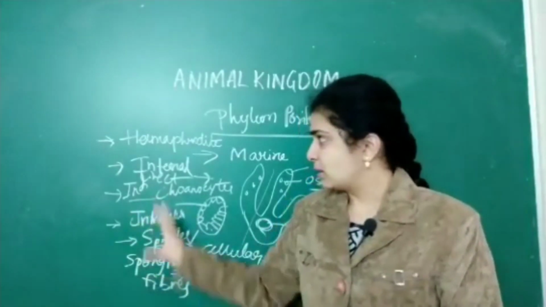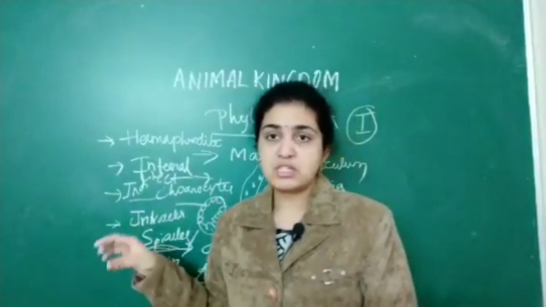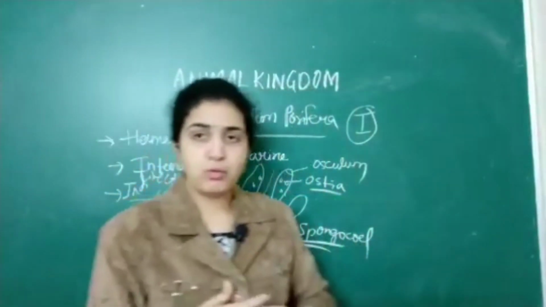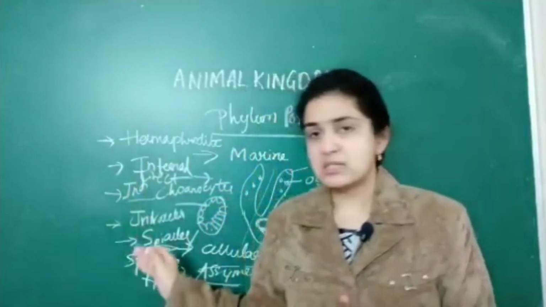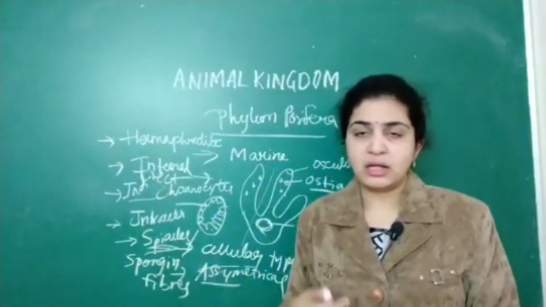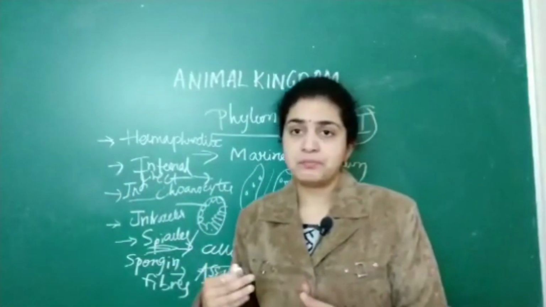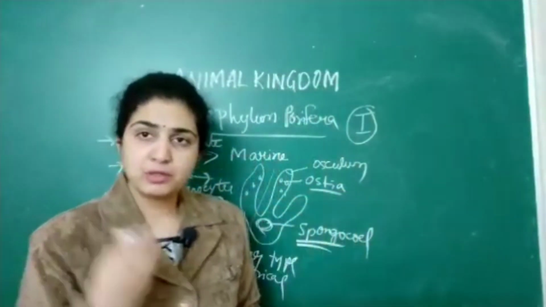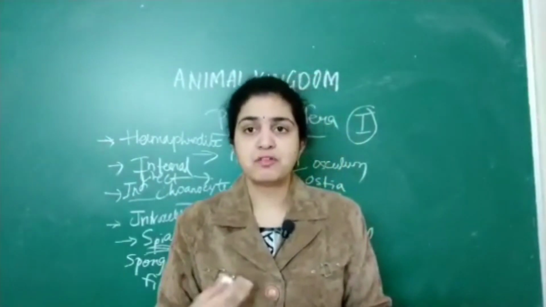So this is about hermaphrodites as well. These are the main points associated with the phylum Porifera. If you read it once, you won't remember it easily. You should practice 2 or 3 times. First I will tell it in the class, and I will repeat it 2 times. In the last lecture I repeated it, and now also I am repeating. So listen 2 times in the class itself, and later you should go and practice 2 or 3 times for easy remembrance.